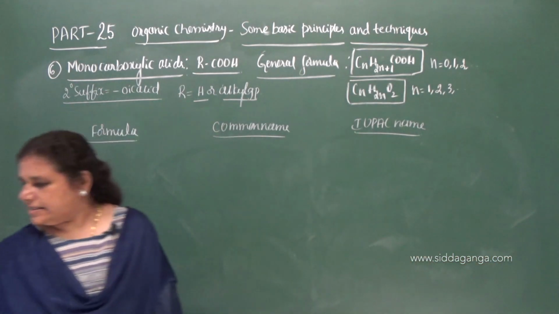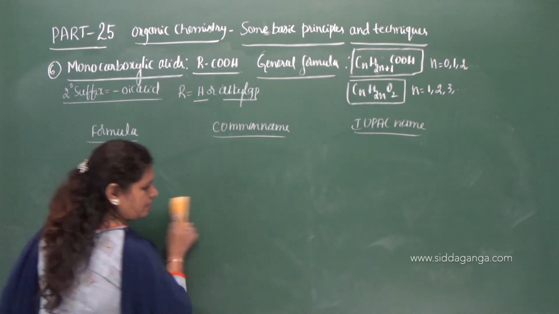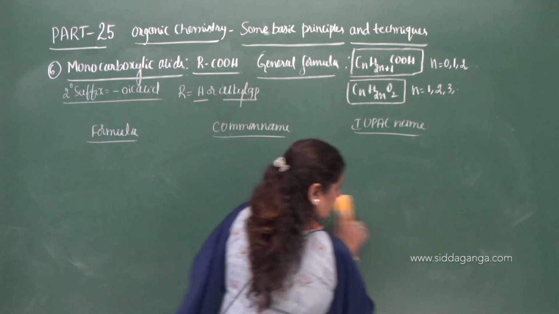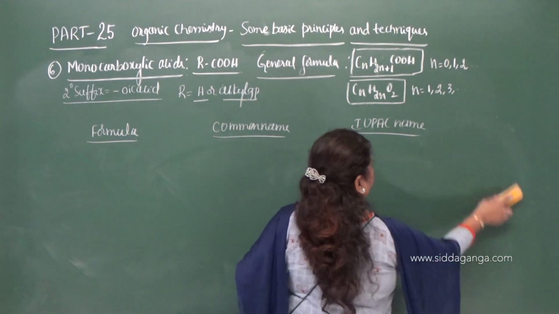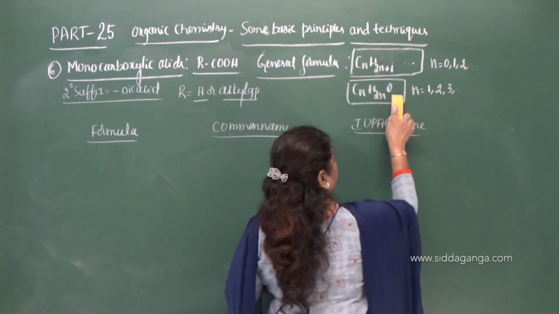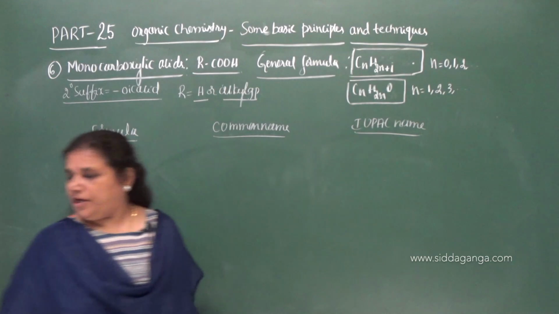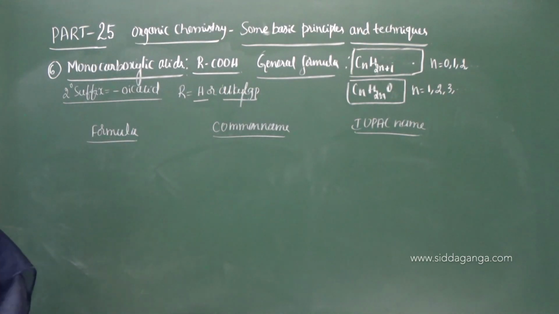So next series of the compounds, let us consider. Let me give the next series of the compound.